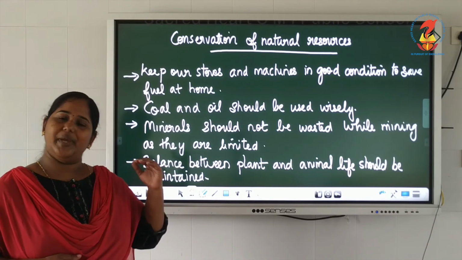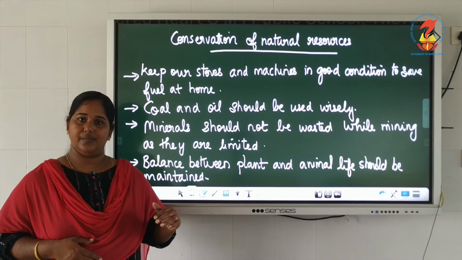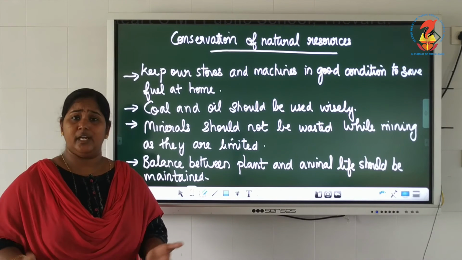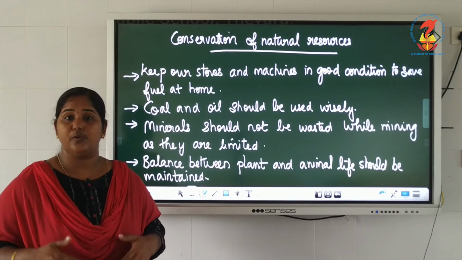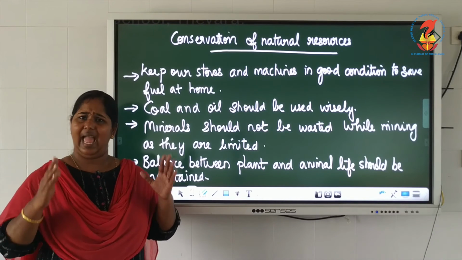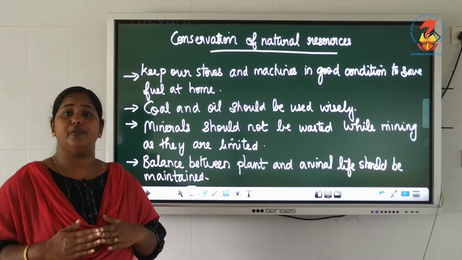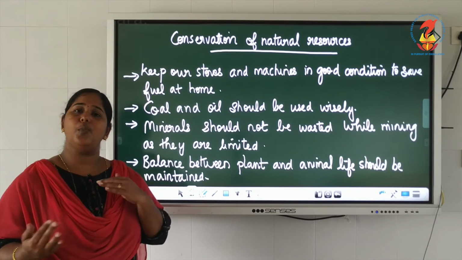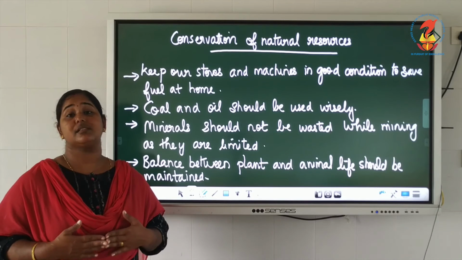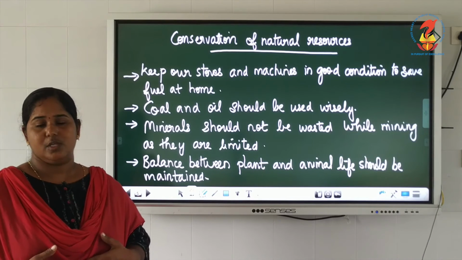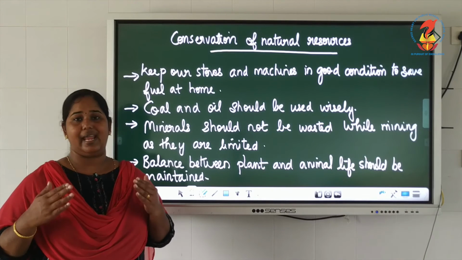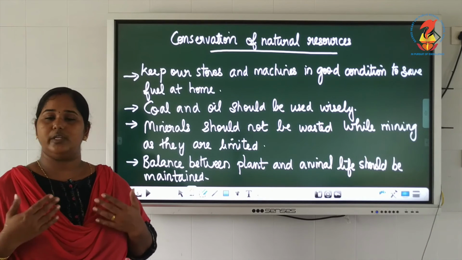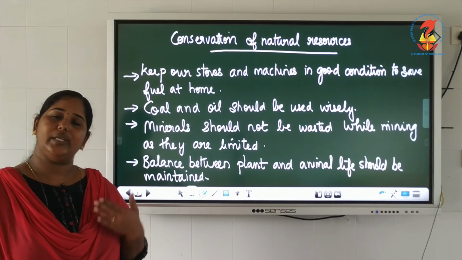Same way, when the machines have any complaint, they need more energy to work. If they need more energy, they will use more fuel. So that is actually a wastage of fuel, because that is more than the normal fuel needed for that machine. So always try to check the machines and stoves in your house, so that you can prevent the wastage of fuel.